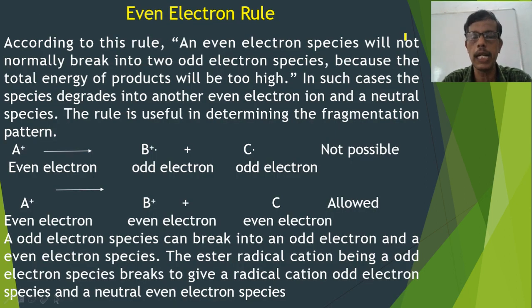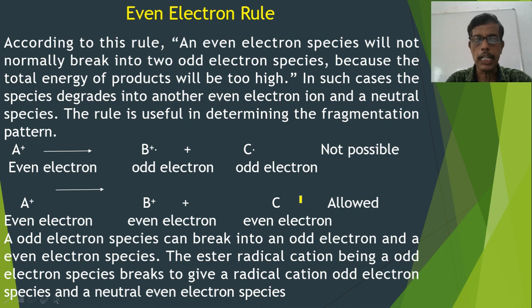The next rule is even electron rule. The rule says that an even electron species upon fragmentation will not break up into two odd electron species, because such a species will have total energy very high and will be highly unstable. And in such cases, on fragmentation, it will form two even electron species, that is an even electron cation and an even electron neutral molecule, as shown here. You can see that an even electron species cannot form an odd electron radical cation and an odd electron free radical, but it can form upon fragmentation an even electron cation and an even electron neutral molecule.